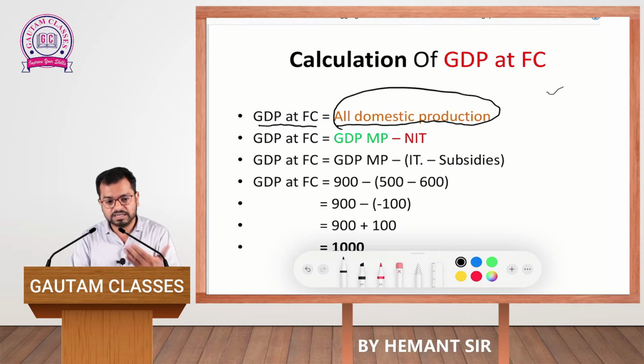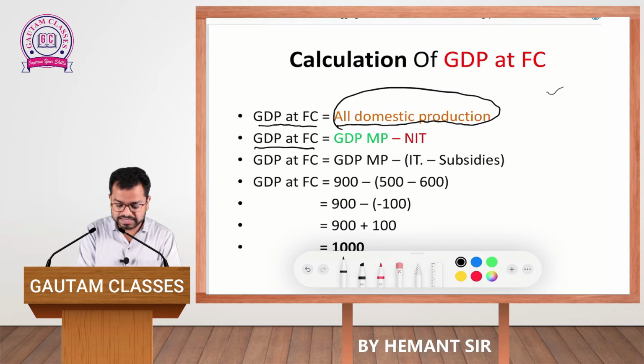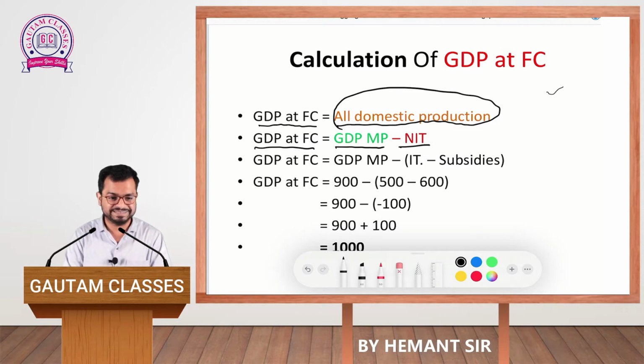Now, in other terms we can also calculate GDP at factor cost. Which are those other terms? You can see that GDP at FC is also equal to GDP at MP minus NIT. Now you will think, sir, you explained this in GDP at MP also, and here in GDP at FC also. Yes, exactly. Each and every aggregate, whether it is GDP at FC or GDP at MP, affects the others directly or indirectly.